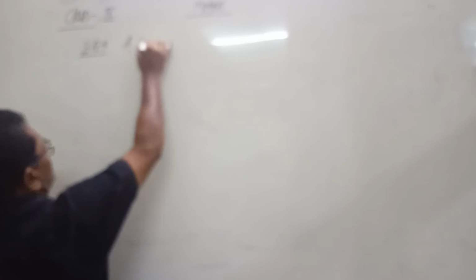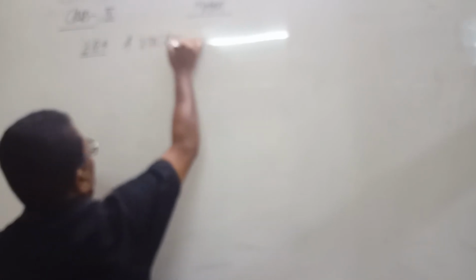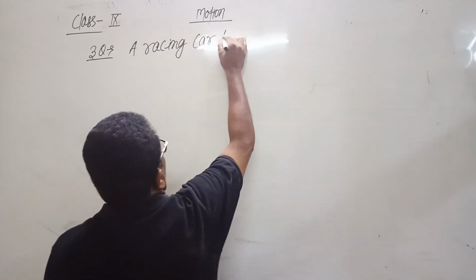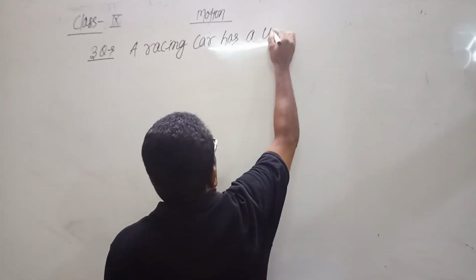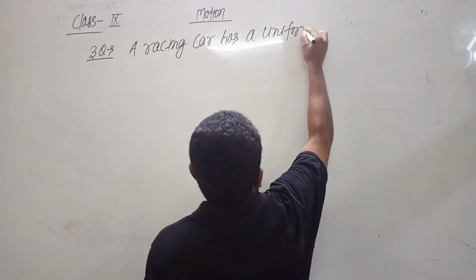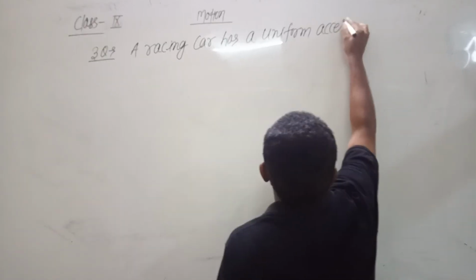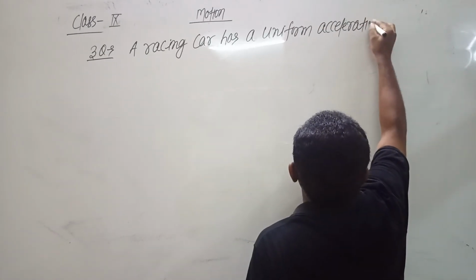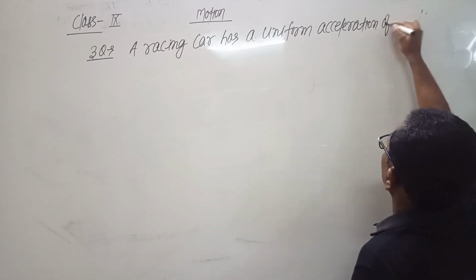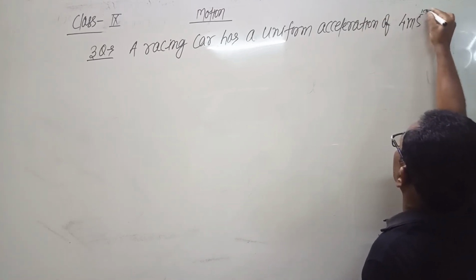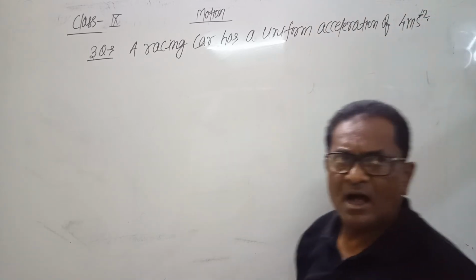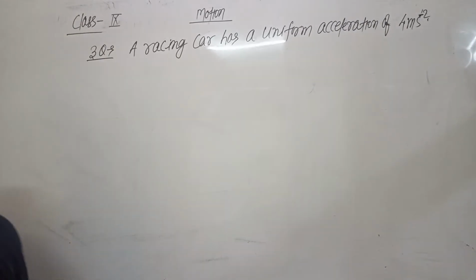Let us see the third question. A racing car has a uniform acceleration of 4 meter per second square.